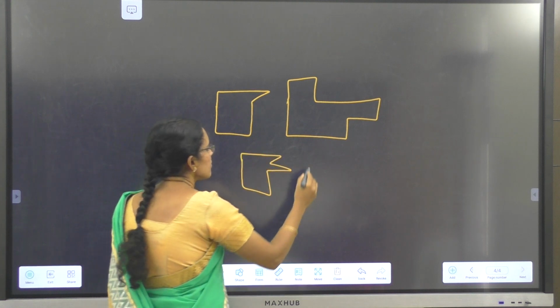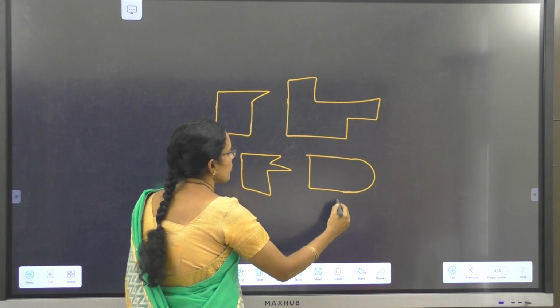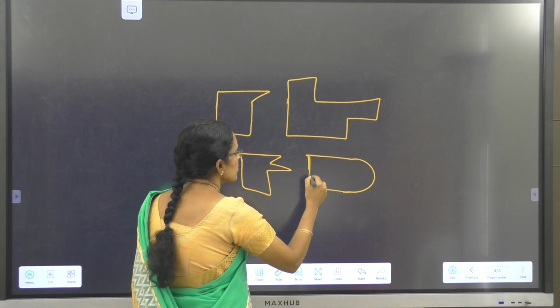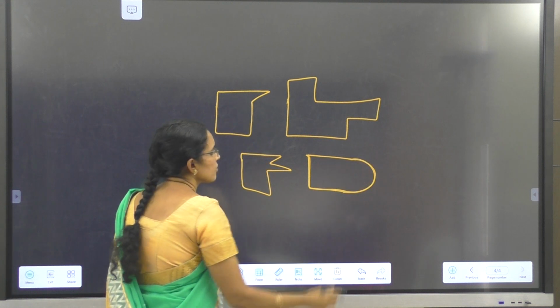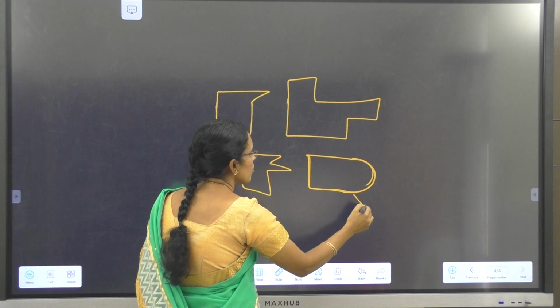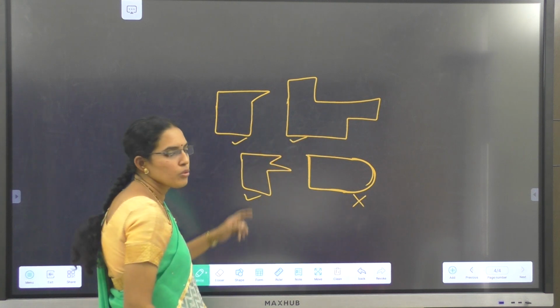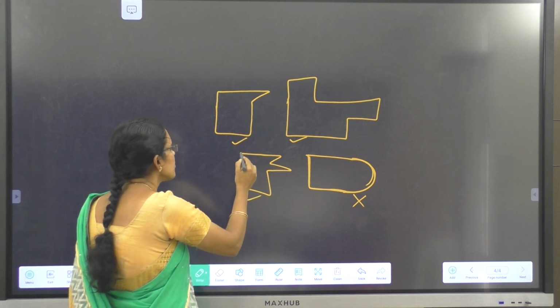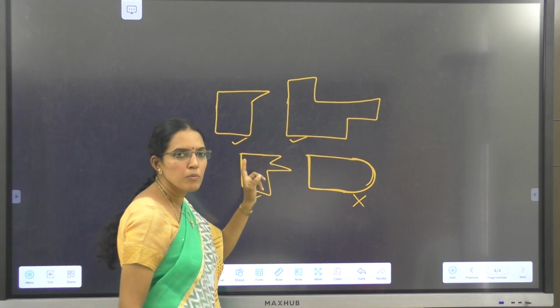See, all these are simple closed figures bounded by line segments. But what about this? This is a closed figure only, but we are using a curve. Okay, a curve is also there. This is not a polygon. The remaining 3 are polygons. These are closed figures and the boundaries of these closed figures are only line segments. Therefore, we are calling them polygons.